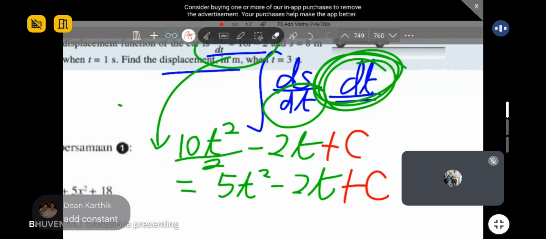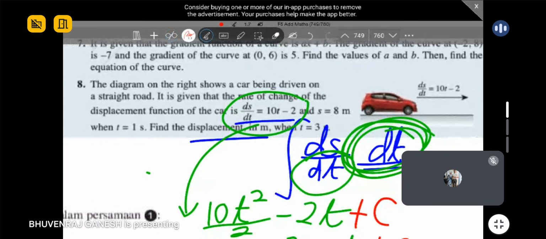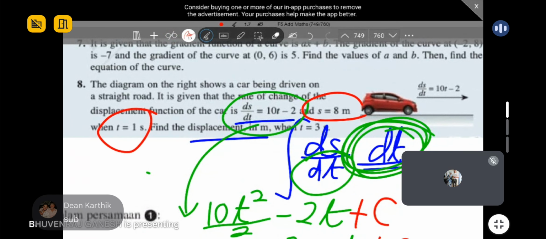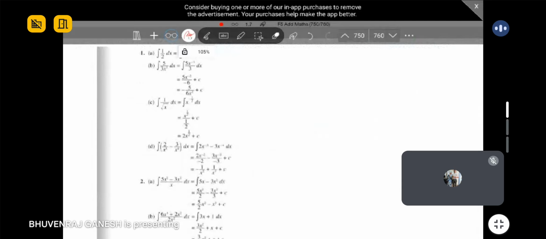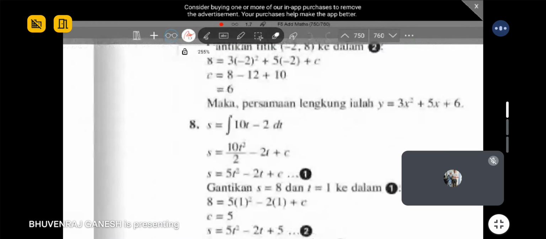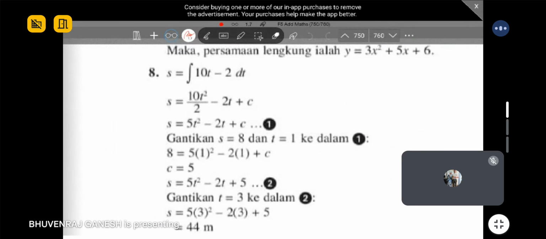So now you have to find the C. How to find the C? You got two information here. So substitute only. Basically you can see over here, the working is this one. You substitute s is 8 and t is 1. Then you find the C is 5.